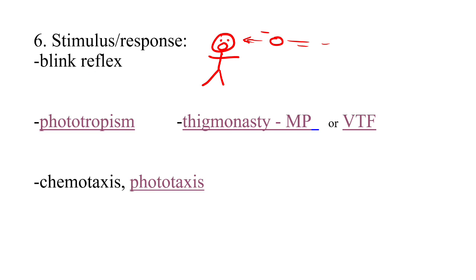Okay, so the human blink reflex, if somebody claps their hand or there's a loud noise near you, you reflexively close your eyes in order to protect them. That kind of makes sense. It's logical and it's easy to understand.